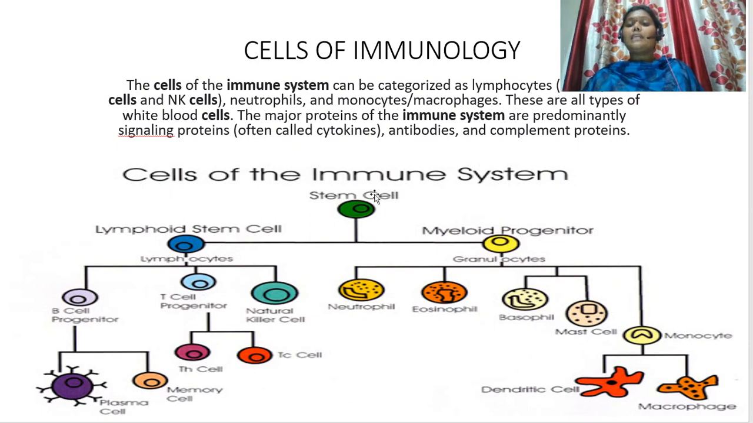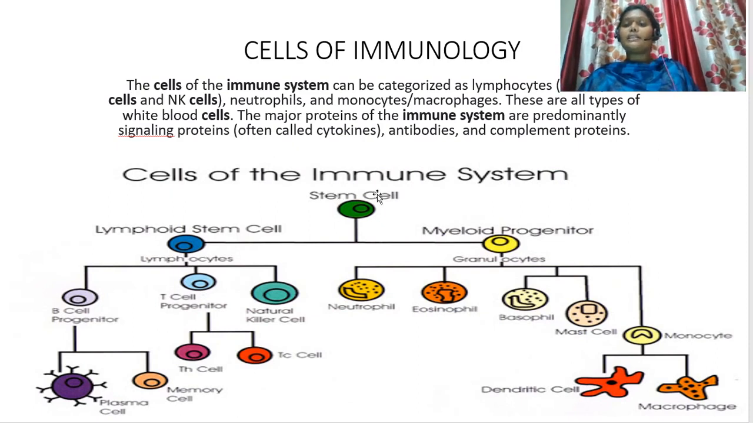Now let's see the cells that are involved in the immune system. First one is the stem cell. The stem cell is also called a mother cell. It is also called a multipotent cell because it can give origin to different types of cells. Those are lymphoid stem cell and myeloid stem cell. So lymphoid stem cells further produce lymphocytes. What are they? Those are B lymphocytes, T lymphocytes, and natural killer cells.